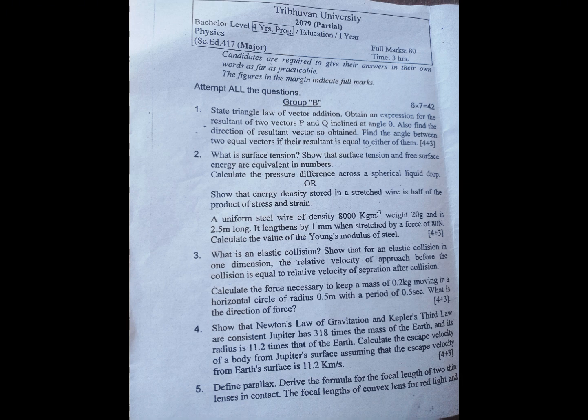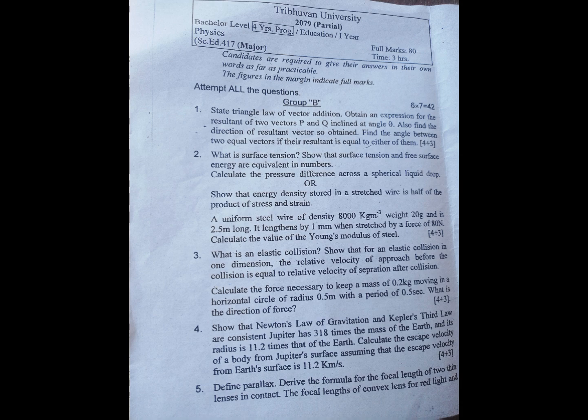Question number 4. Show that Newton's law of gravitation and Kepler's third law are consistent. Jupiter has 318 times the mass of the Earth and its radius is 11.2 times that of the Earth. Calculate the escape velocity of a body from Jupiter's surface, assuming that the escape velocity from Earth's surface is 11.2 km per second. Marks 4+3.